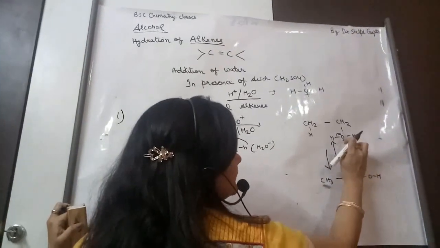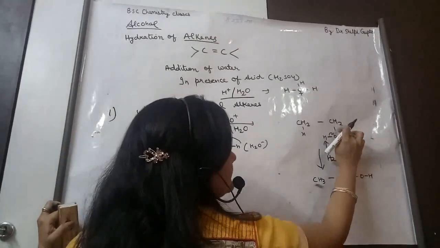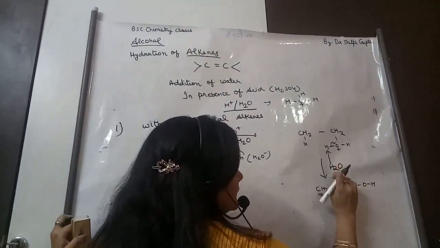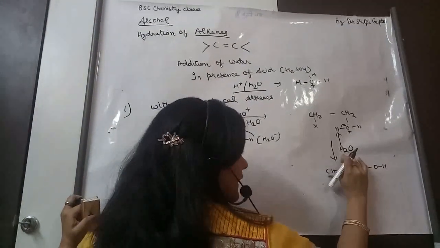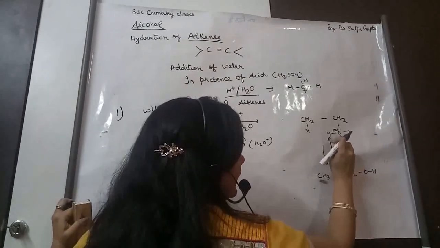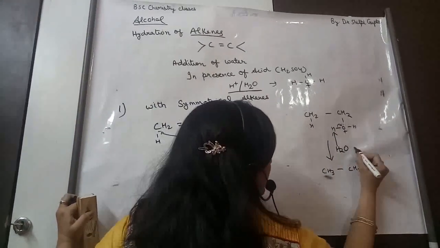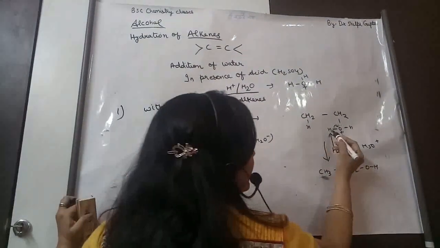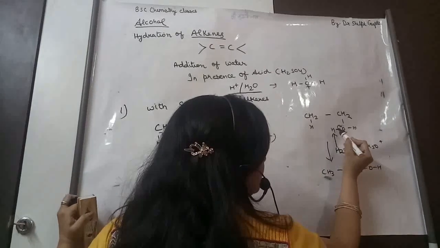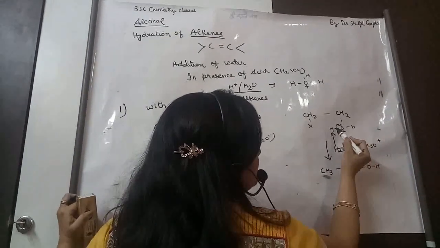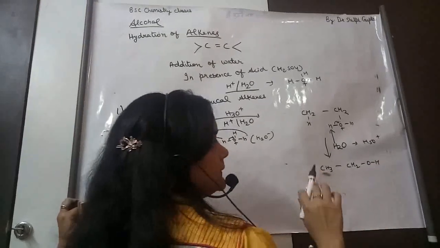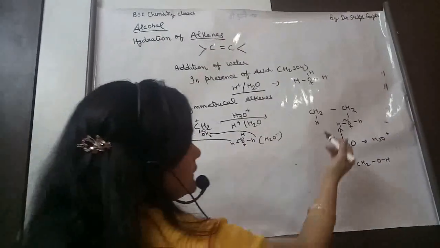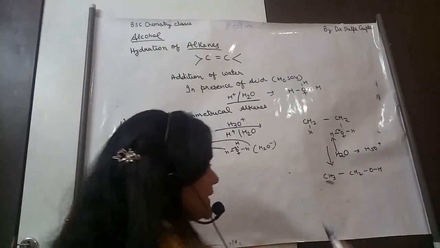Now in this intermediate, when the oxygen shares its bond with the carbon, it again becomes positively charged. The reaction continues, and H2O, being the solvent, will attract the H and form the hydronium ion again. When it attracts the H, oxygen takes the lone pair of electrons and becomes electronegative again, and the positive charge is removed. What is formed is CH3CH2OH, which we wanted.